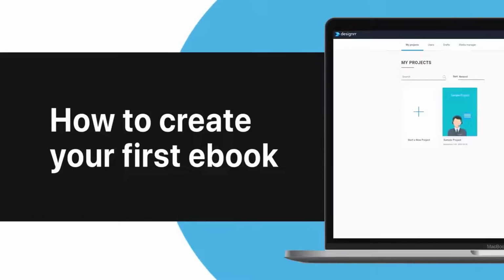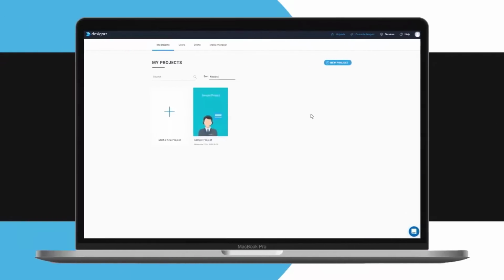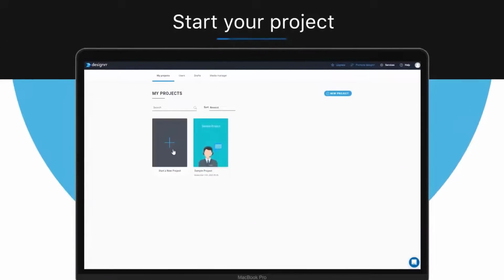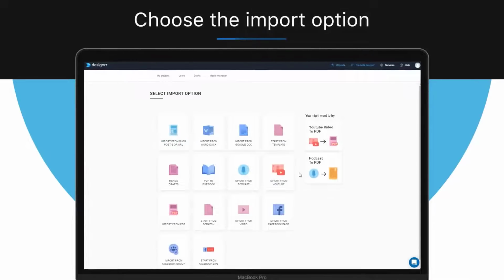How to create your first ebook with Designrr. In this video, we'll walk you through the entire process of creating your ebook with Designrr from scratch. First things first, you need to start the creation process, and you can do that simply by clicking the Start New Project button. Then choose the Import option, or you can start from a template.